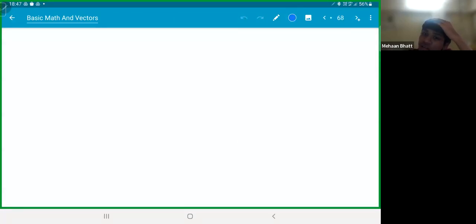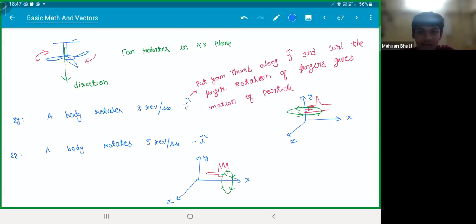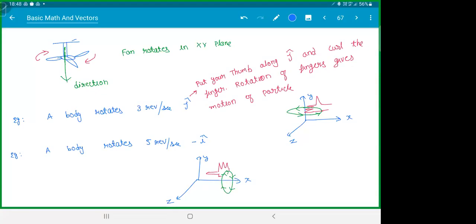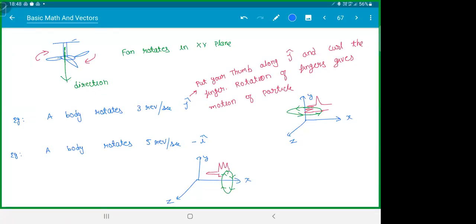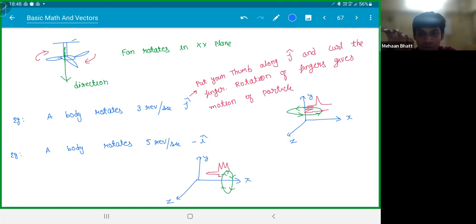A question: if A vector points downwards and B vector points towards east, then the cross product of A vector and B vector will point along which direction? We still didn't do the cross product, but we will be using the right hand thumb rule only, na?